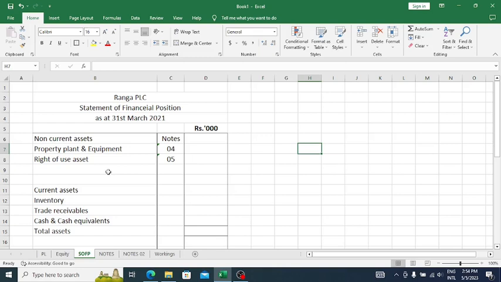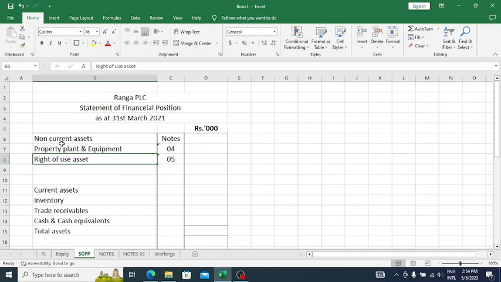Then the statement of financial position. You see Eranga PLC statement of financial position as at 31st March 2021, because this has been prepared for a specific date. That's why we have named it as at 31st March 2021. Okay. Now, non-current assets: property, plant and equipment, right of use asset, and then current assets.